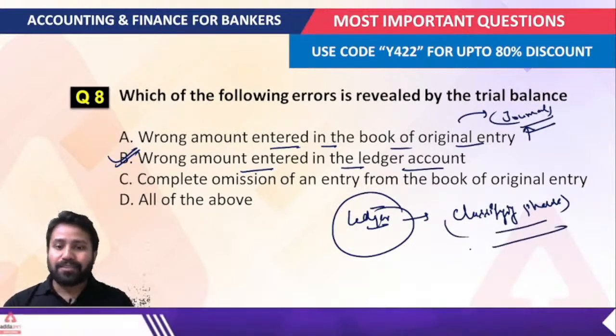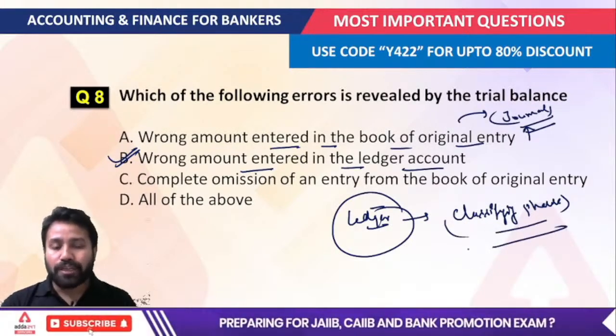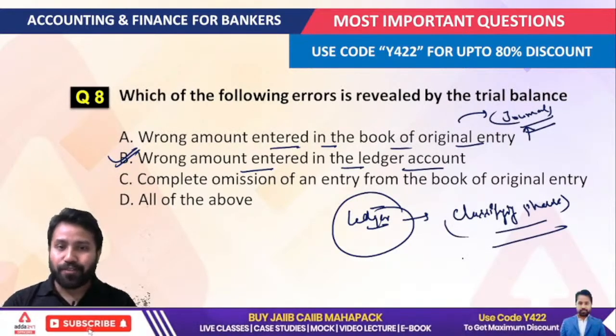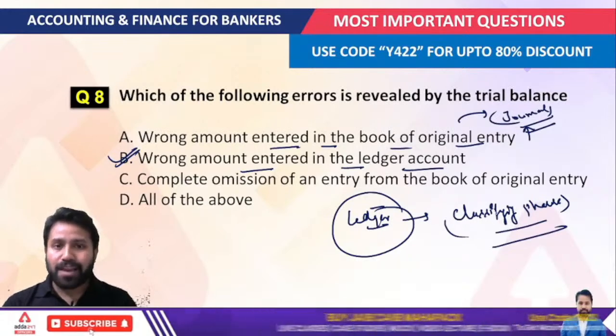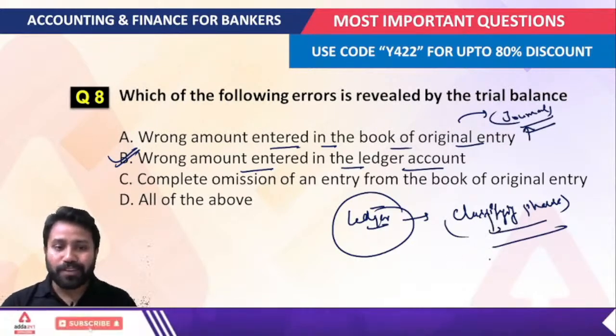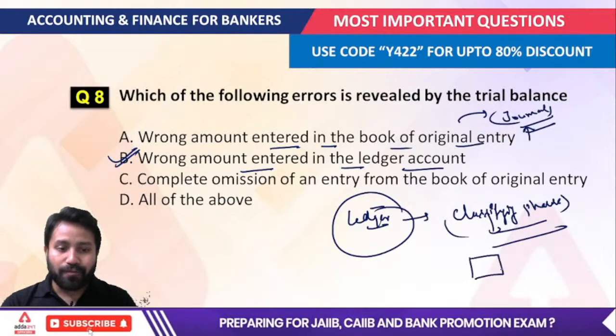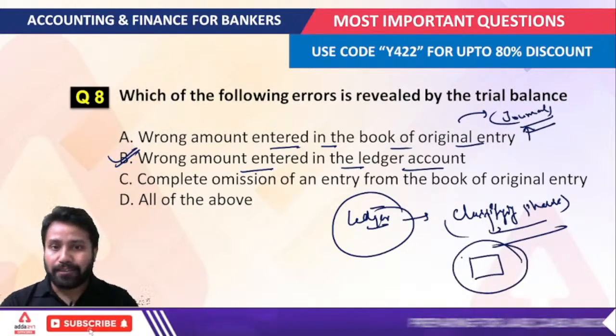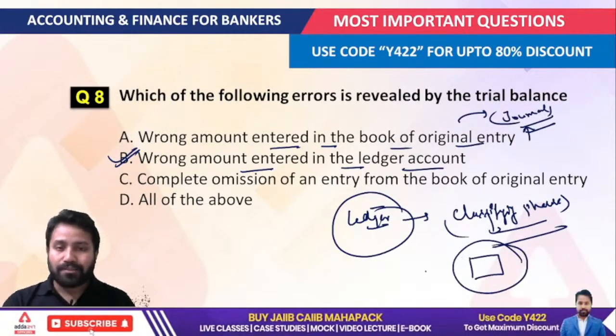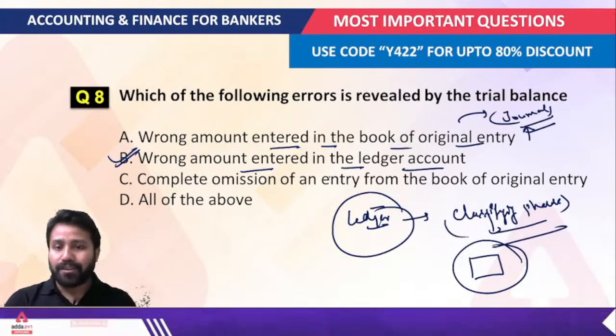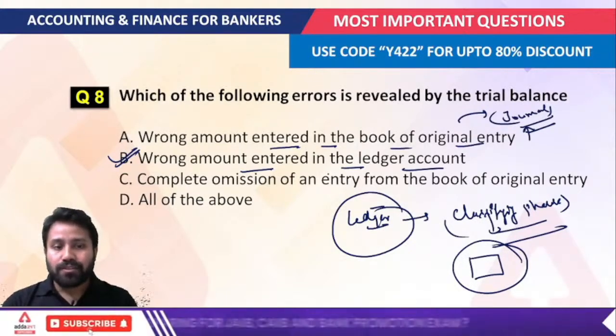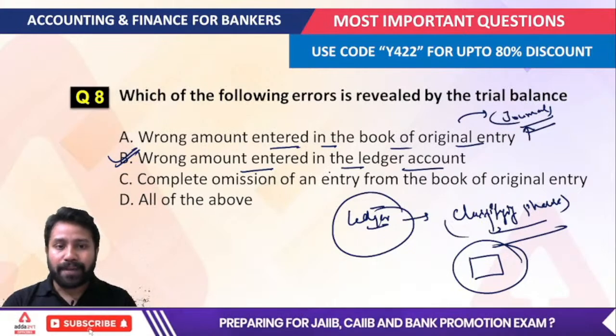So the correct answer would be the wrong amount entered in the ledger account. I hope it is clear for everyone. And what we understand by the classifying phase is that we make groups of similar items. That is known as the classifying phase, and the wrong amount entered in the ledger account would be the correct answer, right?